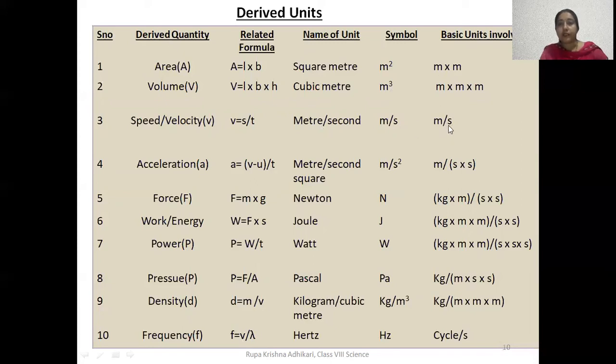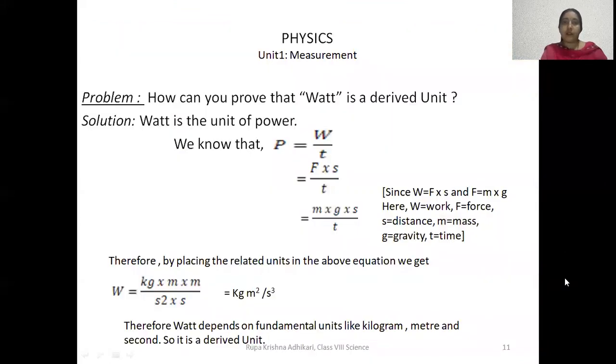Velocity, meter per second, distance by time. Acceleration, meter per second square. Newton, unit of force, and force is m into g, where m is mass and g is acceleration due to gravity. So mass in kilogram into meter per second square, etc. You can go through this to understand what derived units are. You need to learn what the basic units involved are, or how they can be derived, simply by learning their respective formulas. Here I have solved one problem that will clarify what a derived unit is.